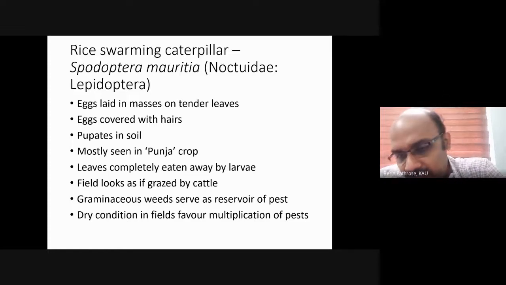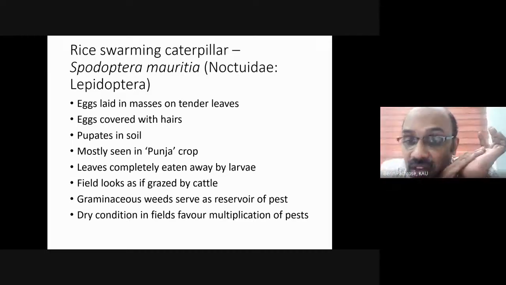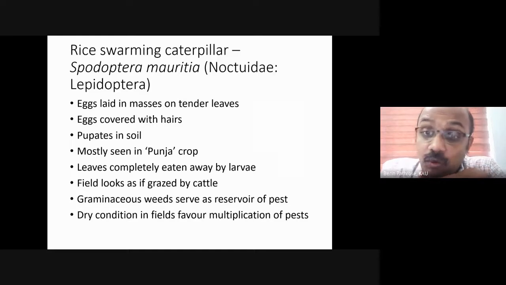in masses, just like the stem borer eggs. But the number of eggs in each egg mass is high, around 200 to 300 eggs in a single egg mass. And each egg mass, similar to the rice stem borer egg mass, will be covered with hairs to protect the eggs. It's a polyphagous pest, that means it feeds on a large number of crops, including weeds. So it usually lays eggs on the weeds, not on the crop. And it starts feeding on the crop, and it feeds voraciously.